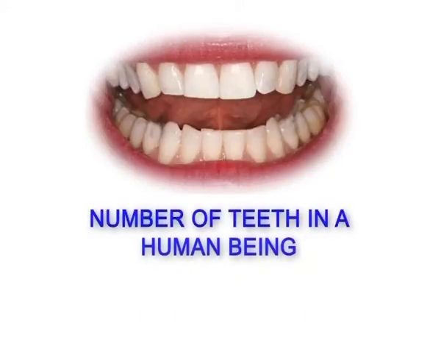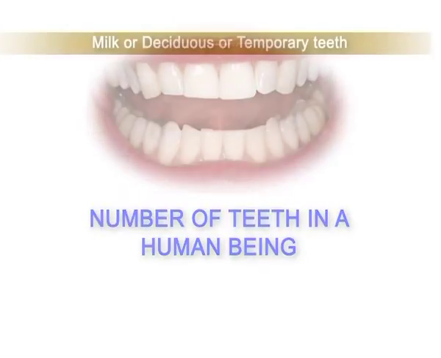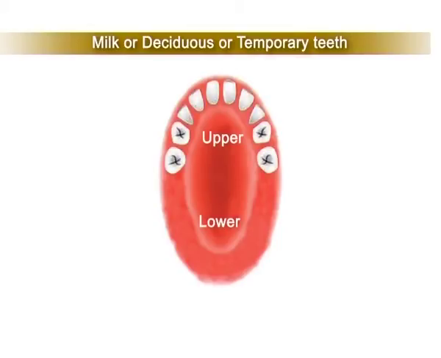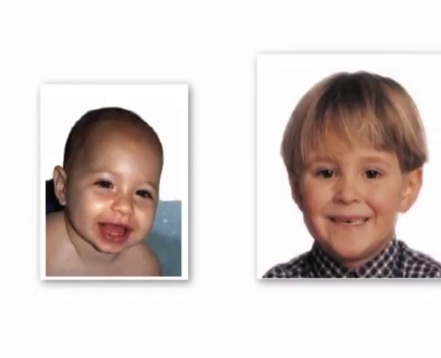Next comes number of teeth in a human being. The milk or deciduous or temporary teeth are 20 in number, 10 in the upper jaw and 10 in the lower jaw. The milk teeth begin to erupt when the child is about 6 months old and all are present by the end of the 24 months.